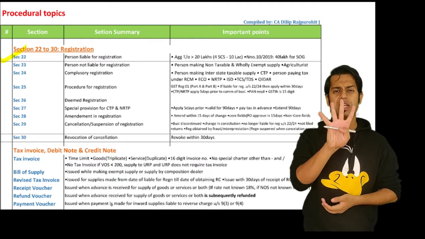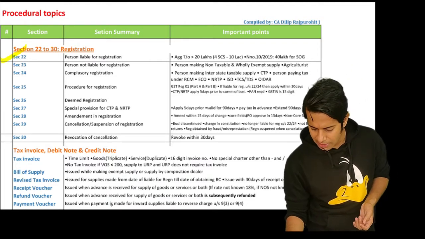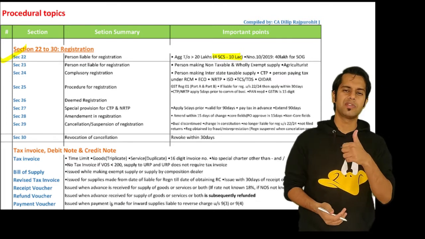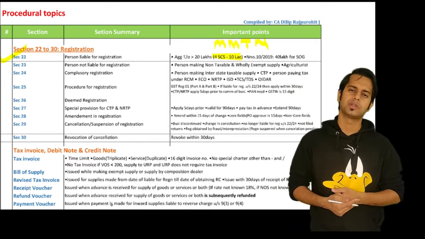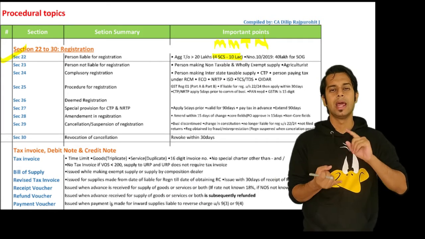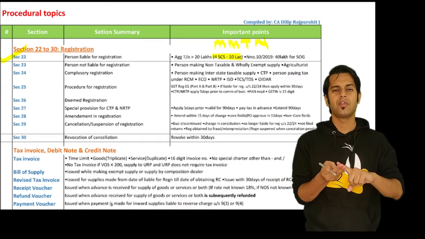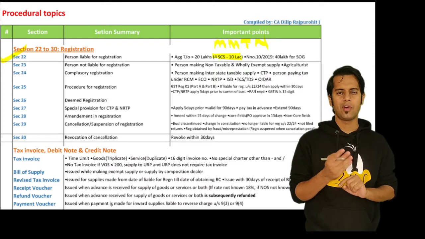Then for the 4 special category states, the limit is 10 lakh rupees. Sir, which are these 4 special category states? Make my trip to Nagaland: M for Manipur, M for Mizoram, T for Tripura, and N for Nagaland.